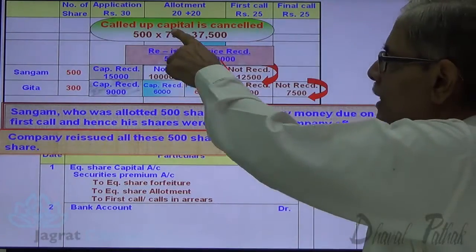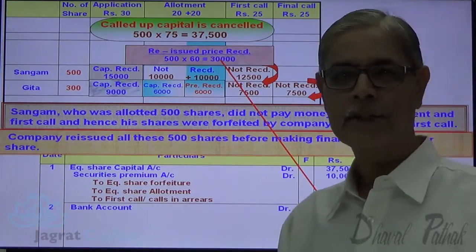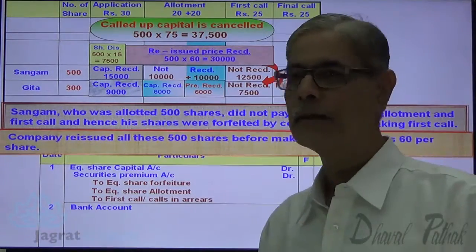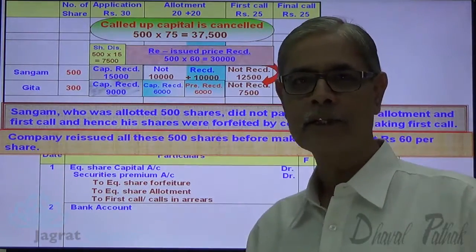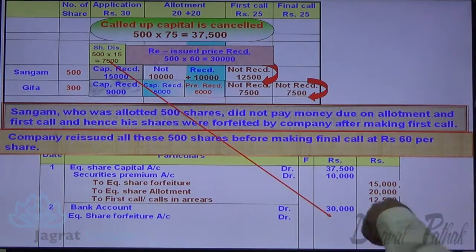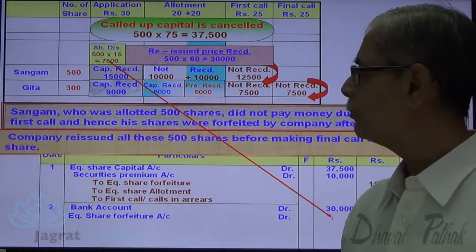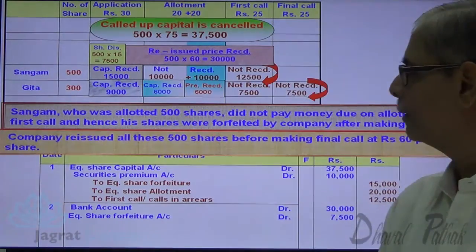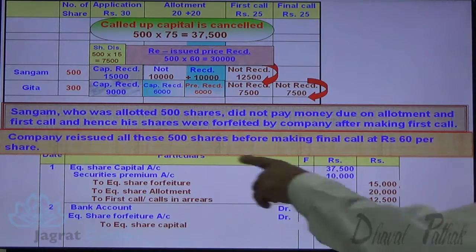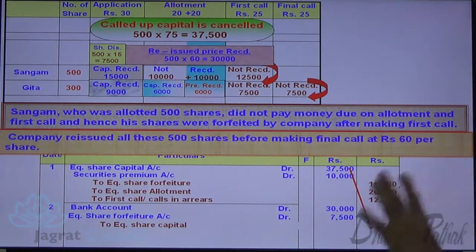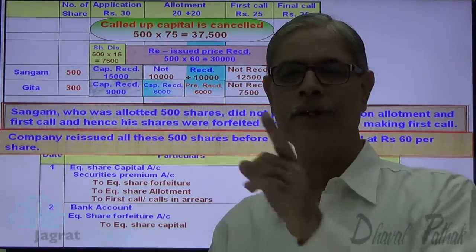Now 75 minus 60, 15 is the reissue discount. So on 500 shares at 15, 7,500 is the reissue discount. That is to be given out of share forfeiture income. So share forfeiture account debit 7,500. To share capital account, the called up capital that was cancelled, gets credited 37,500. This is how the reissue entry gets recorded.